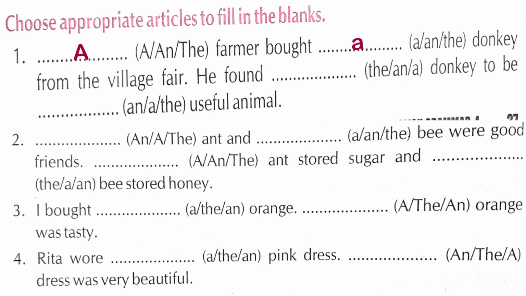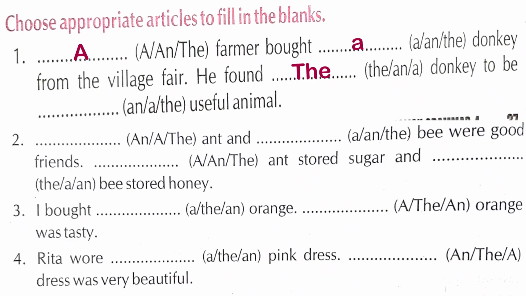So a donkey. He found dash donkey to be dash useful animal. अब हमने पहले ही donkey की बात कर ली है, हम दोबारा कर रहे हैं. When we talk again, we use article the. So here we will add article the.